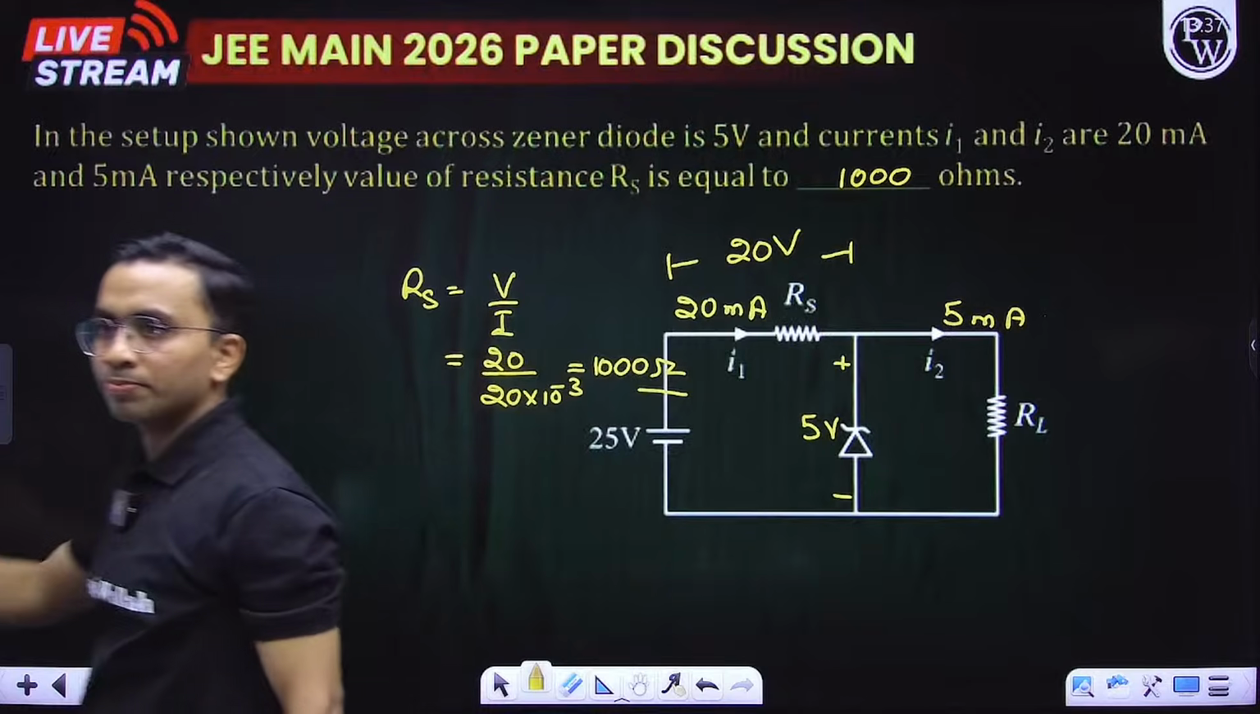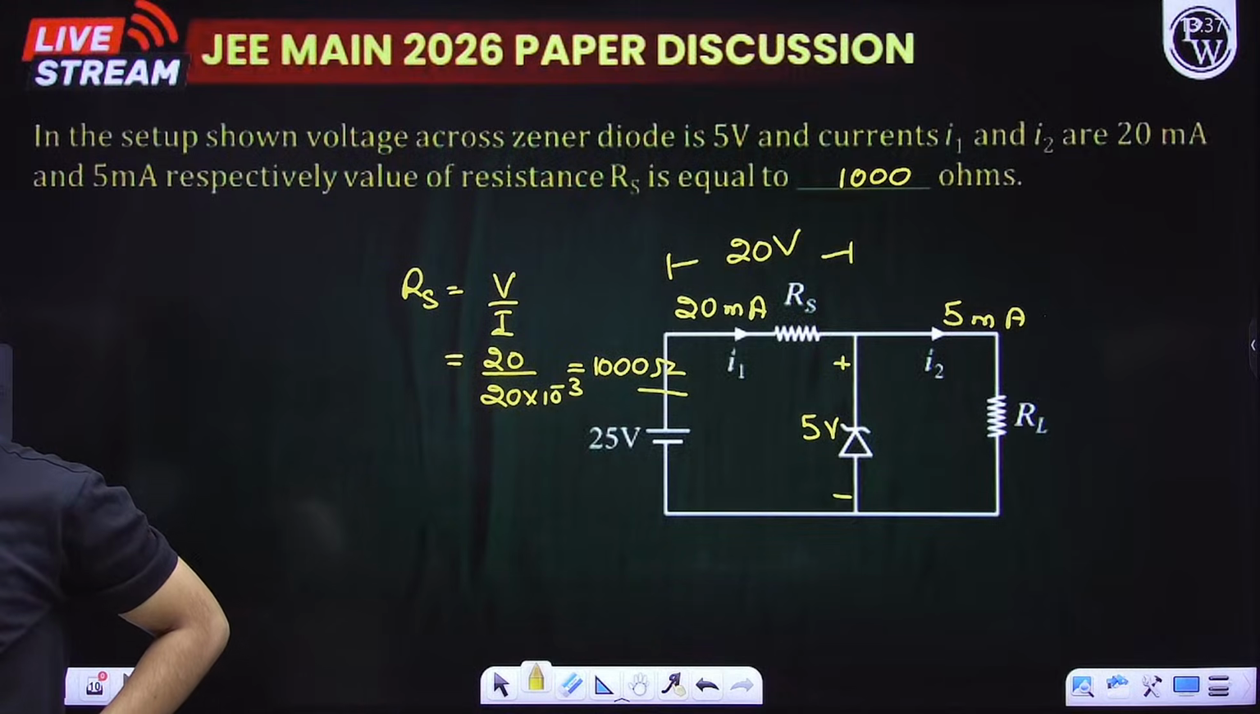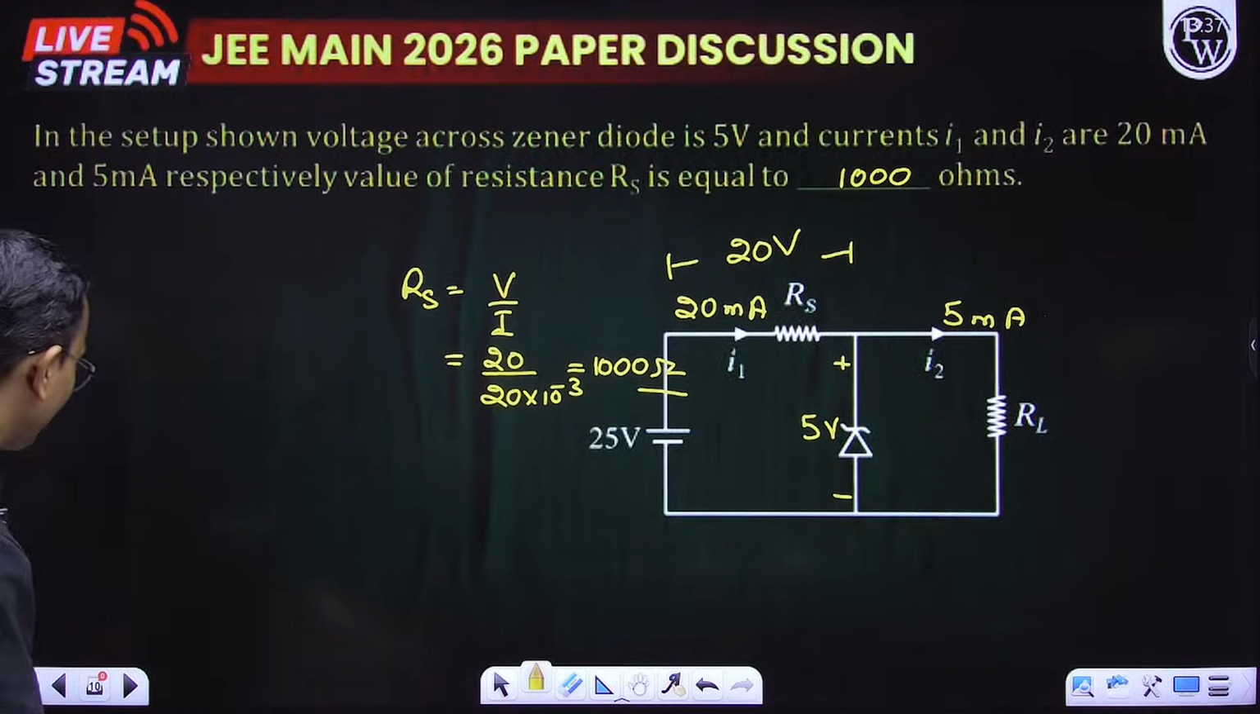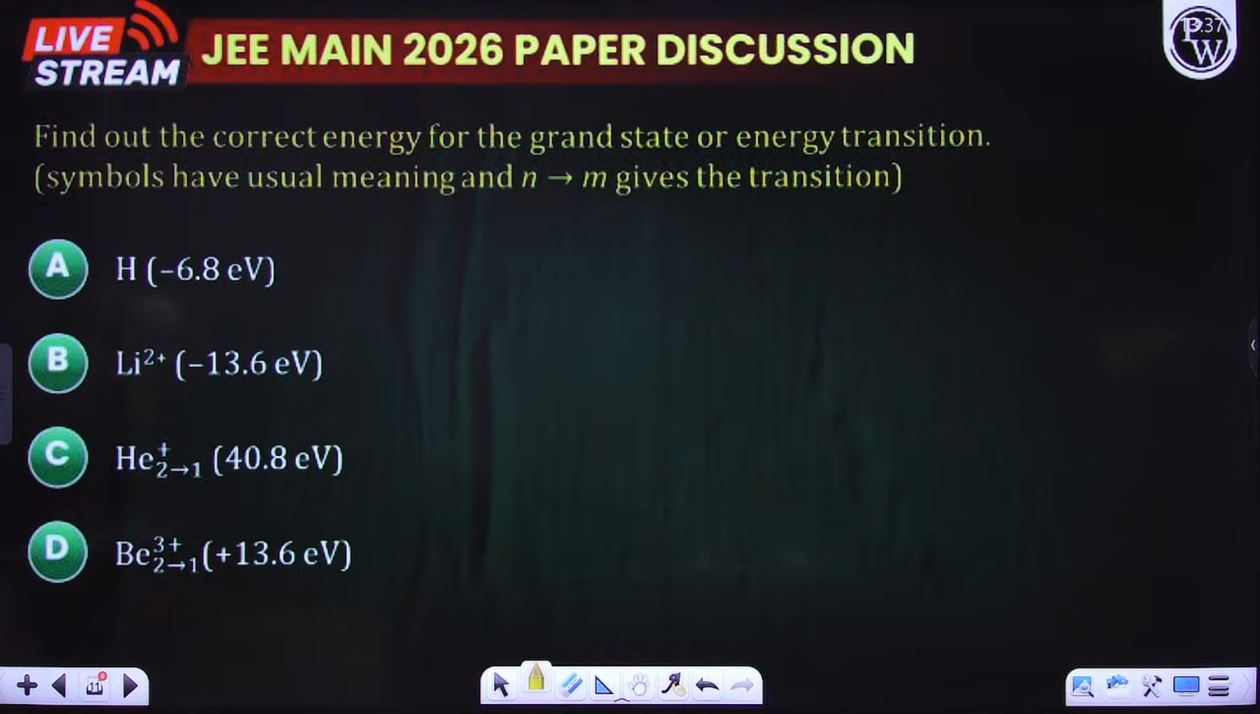1000 ohm. Yes, Sailesh, Devraj, Vijay, Rahul, great. Everybody is getting 1000. Perfect. It means you are going to get a very good score in physics if you are able to solve these